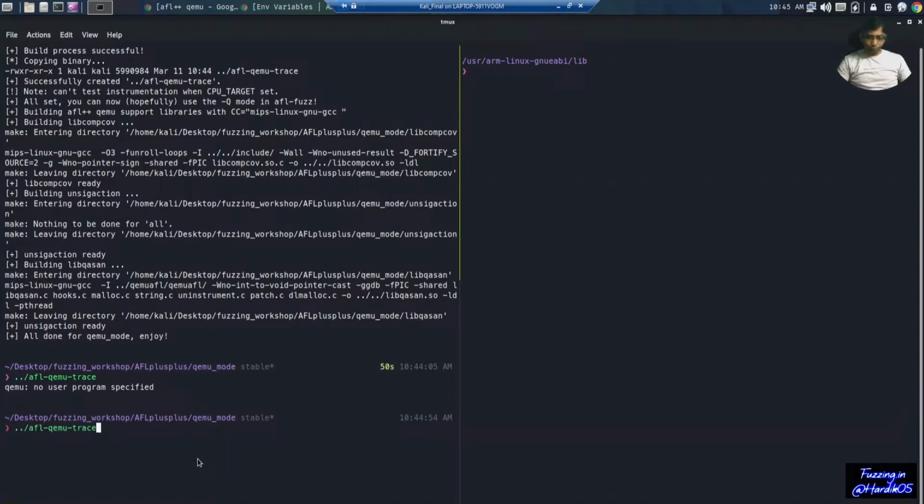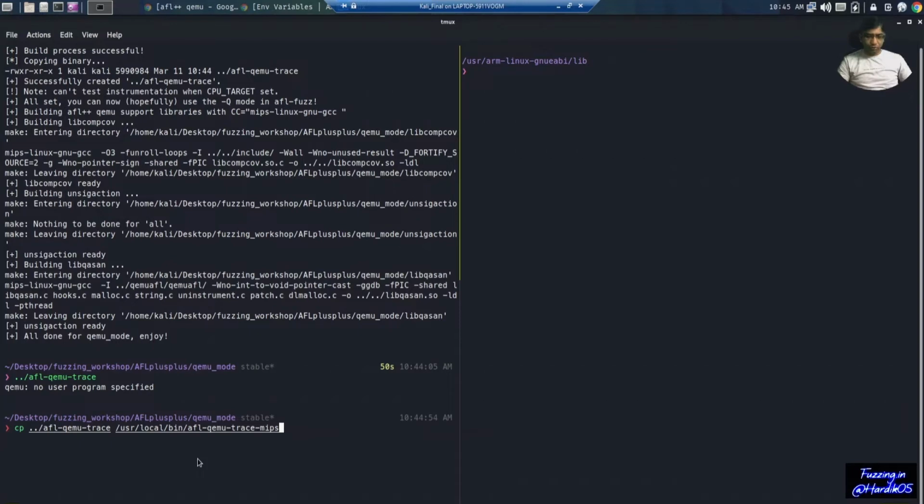Since this is for MIPS, it can only run MIPS files. What we will do is copy this into /usr/local/bin as afl-qemu-trace-mips. Now we can actually use AFL to fuzz a MIPS binary with Qemu mode.